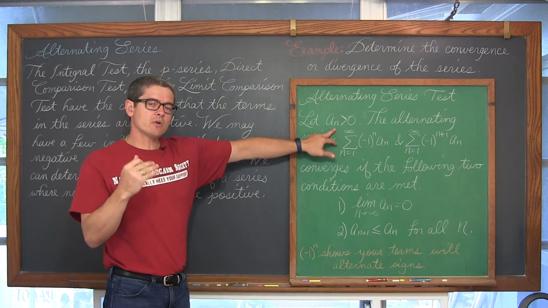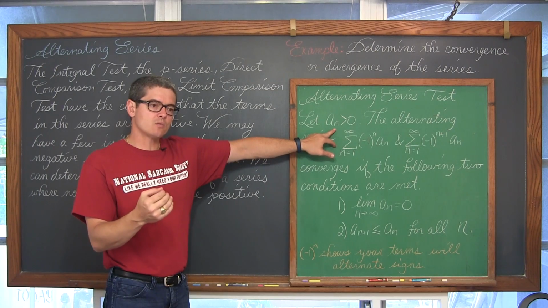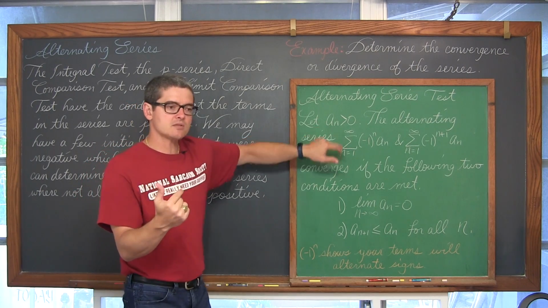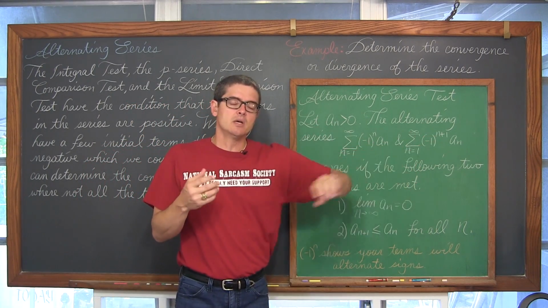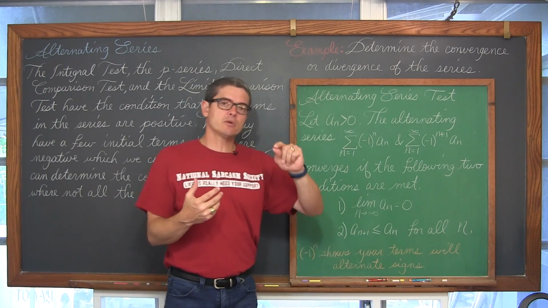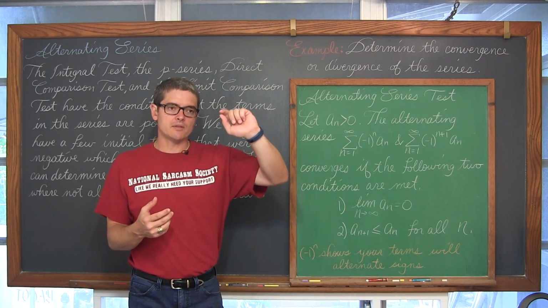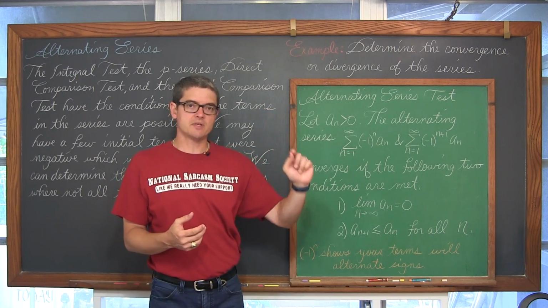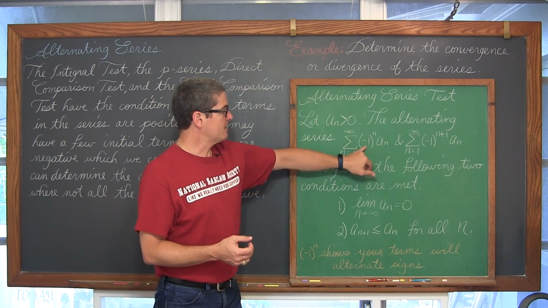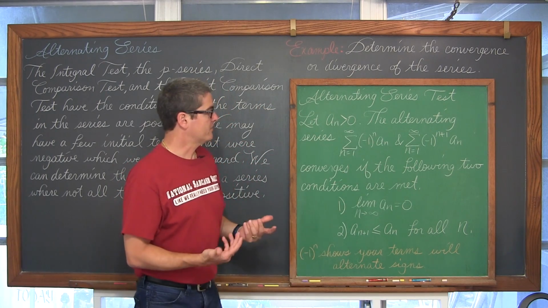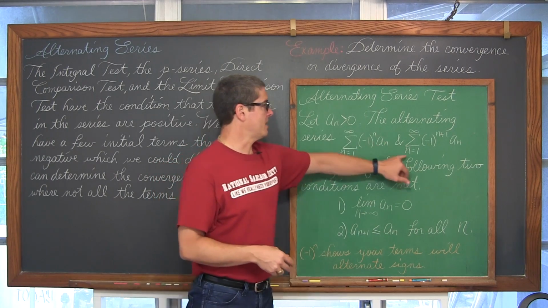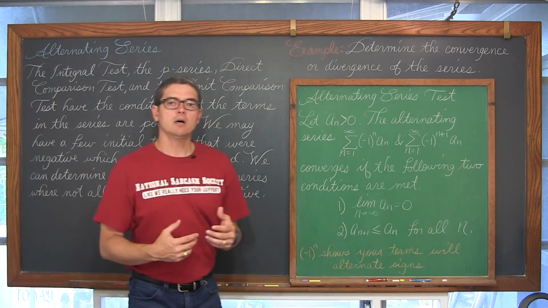I just said we were going to be talking about alternating series where, and by the way, what that means is if you were to expand that series or set up maybe a partial sum, you'll notice that the terms will go from positive to negative. Anytime you have a negative 1 to a power, we're given 2 alternative forms here, negative 1 to the n and negative 1 to the n plus 1.